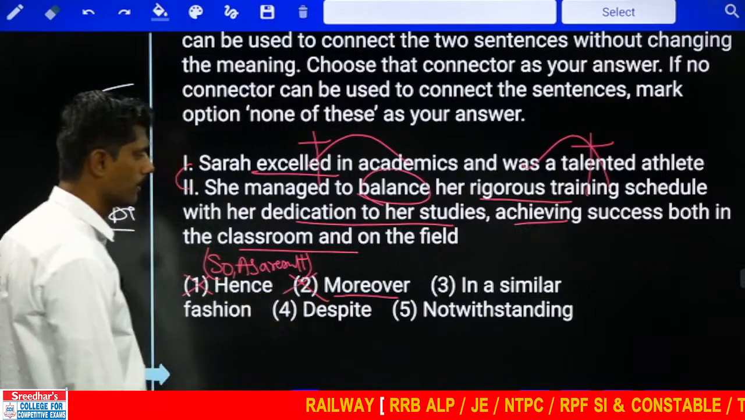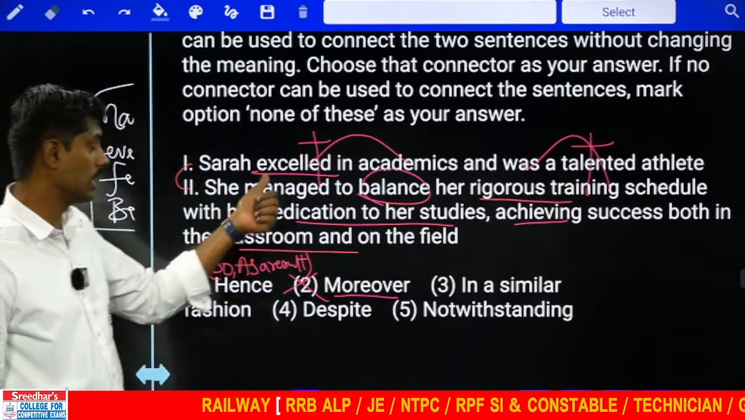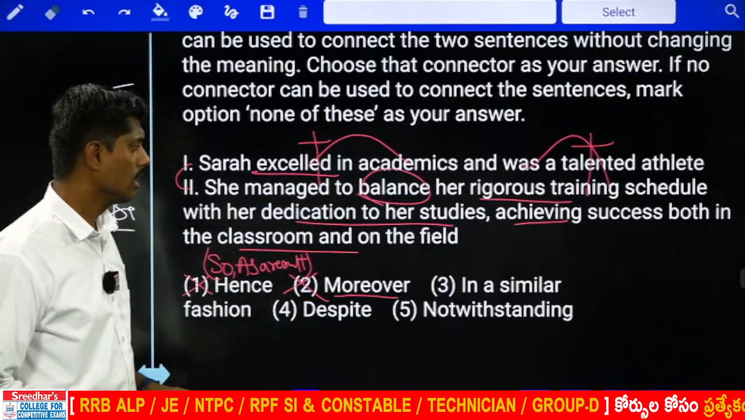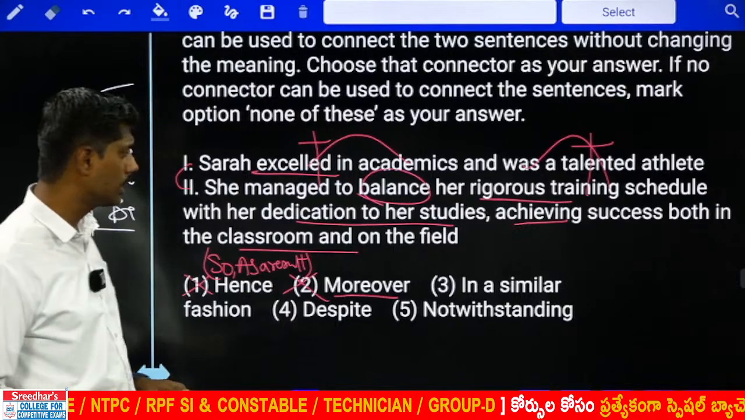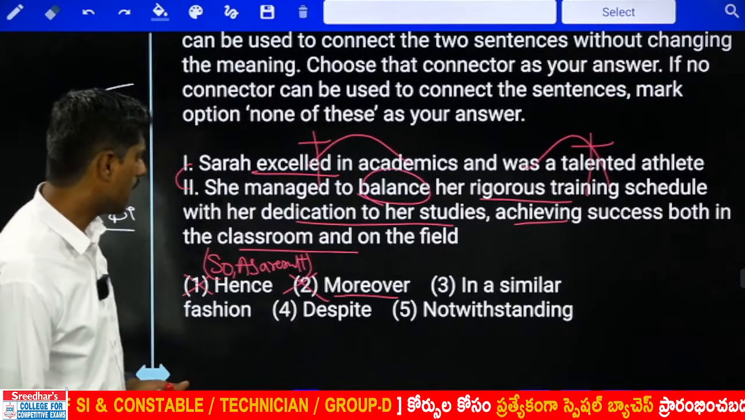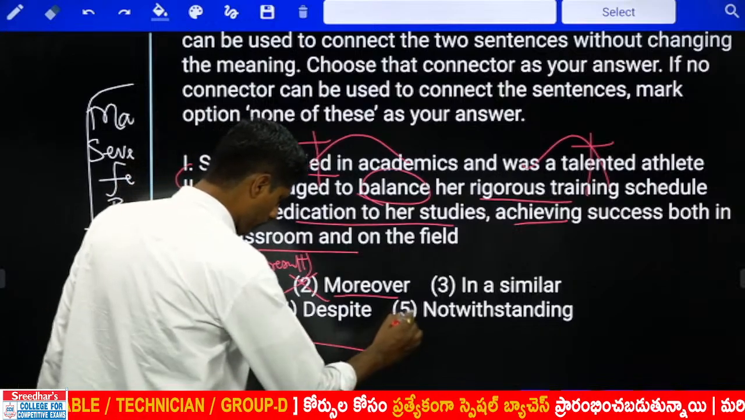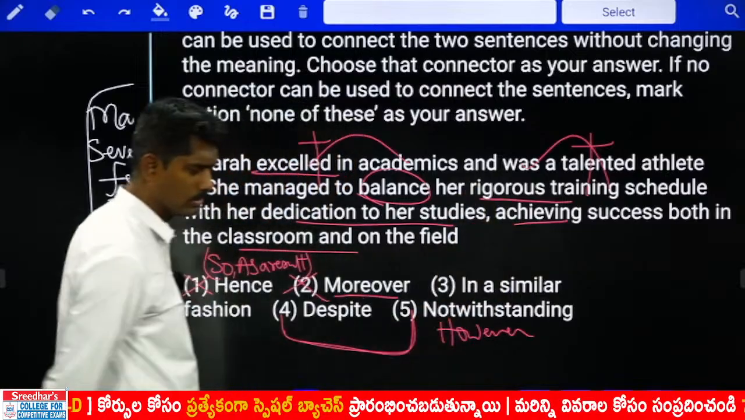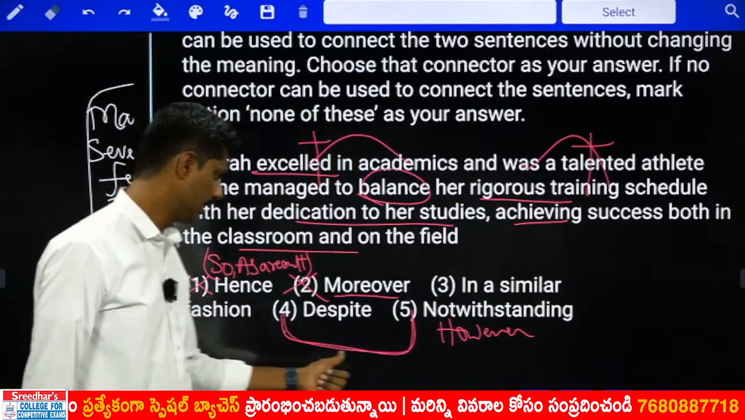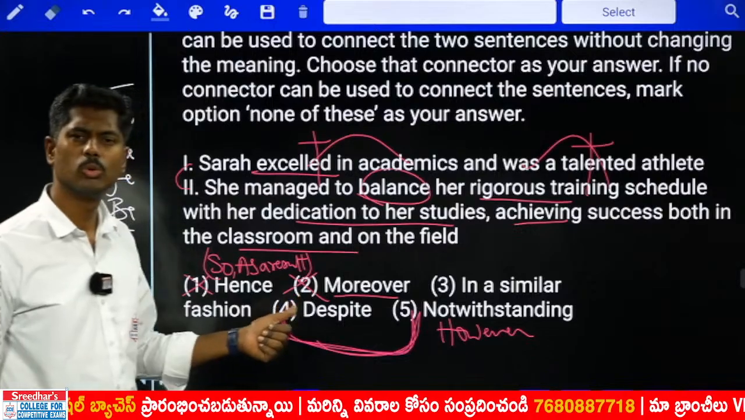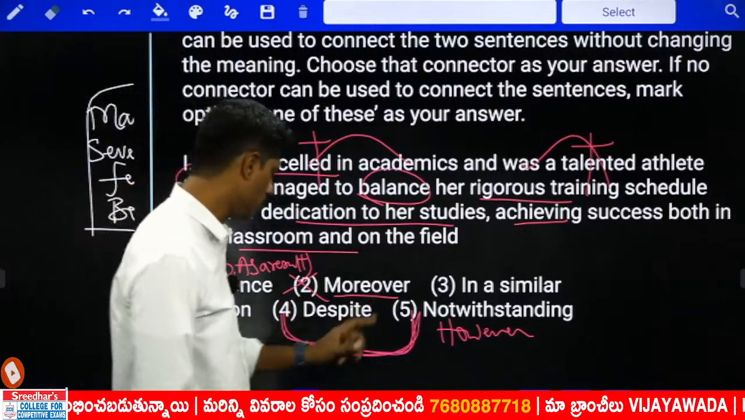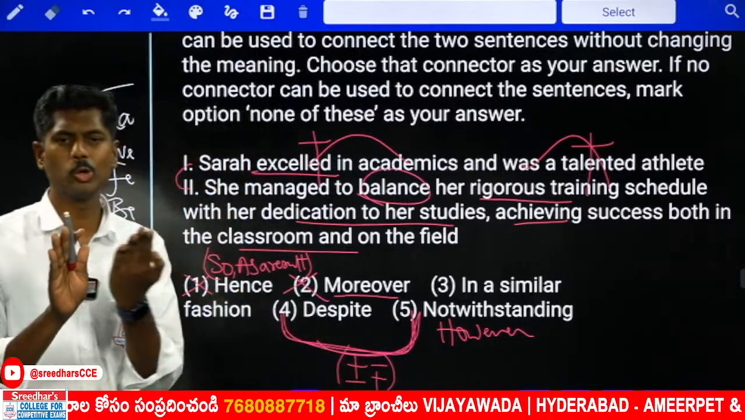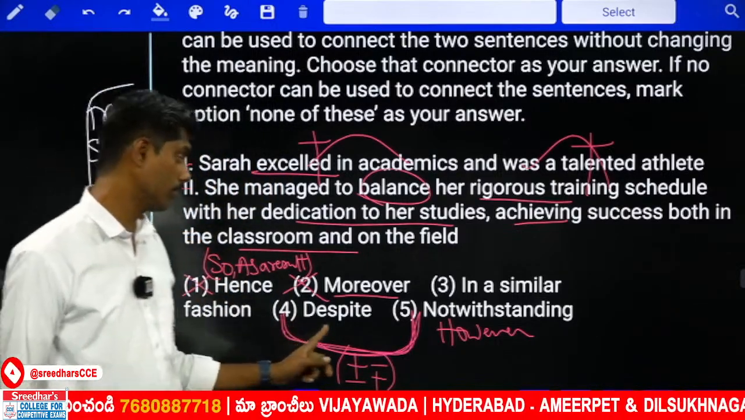Moreover is not possible. In a similar fashion, she excelled in academics, talented athlete. In a similar fashion, she balanced her rigorous training schedule with her dedication, maybe. Despite is not possible, and fourth, fifth same meaning. Notwithstanding is nothing but however. So despite, notwithstanding both carry same meaning. These both are used to combine a positive, negative, negative, positive sentence. If I want to combine two contrast statements, I need a fourth one and fifth one.